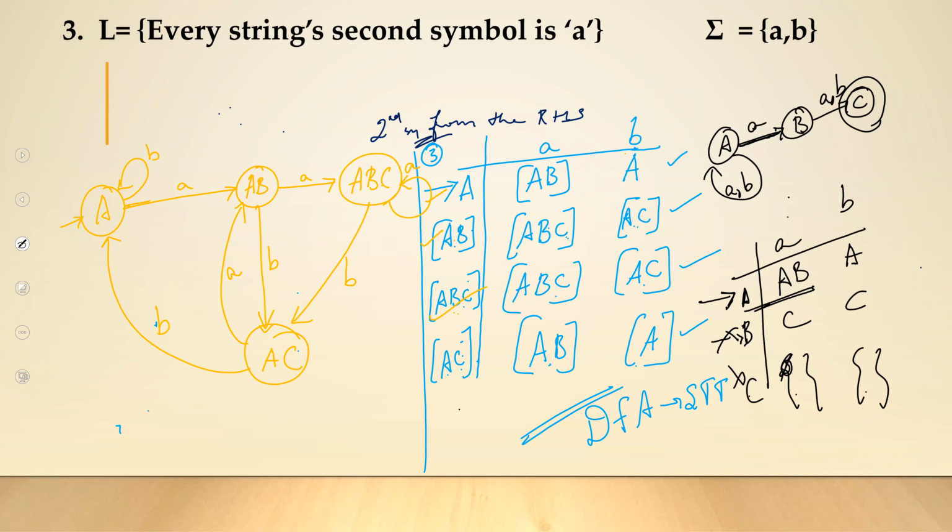Now, it is not complete. You have to have a final state over here. We know that C is our final state. In your NFA, C is the final state. So, just like we did previously, any state with C is your final state. So, AC is your final state. ABC is your final state. You have two final states because C occurs in both. This is now my equivalent DFA. This is how you have converted a particular NFA.